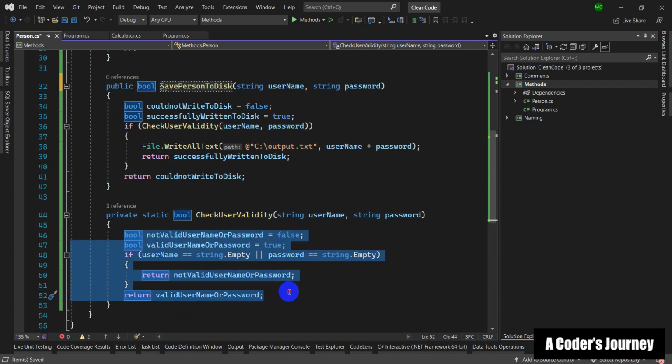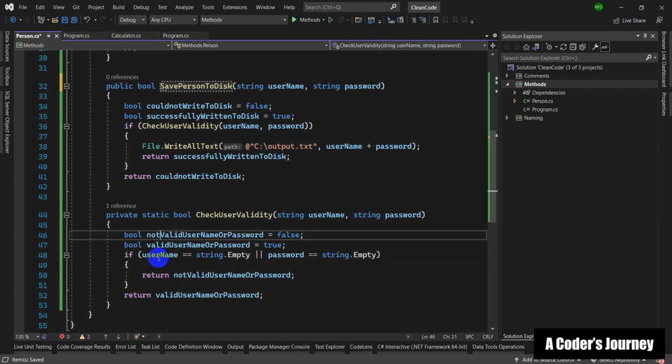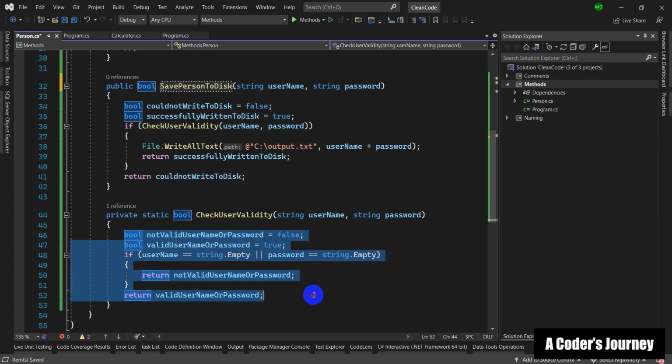This method is smaller, it is more manageable. It works on the same abstraction level. The code has more cohesion, because everything in this method has to deal with checking the validity, as opposed to the first original method, which was responsible for both checking the validity as well as writing to disk.